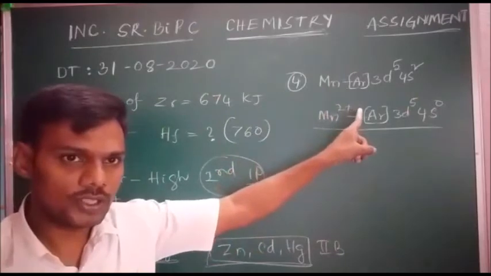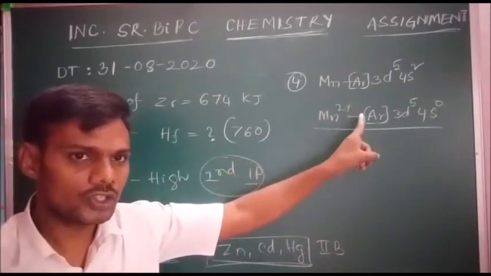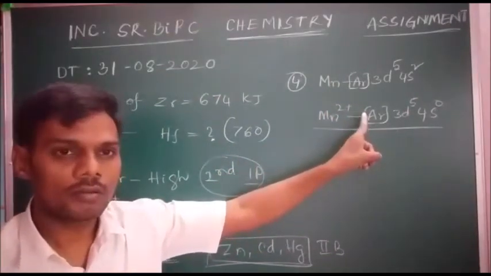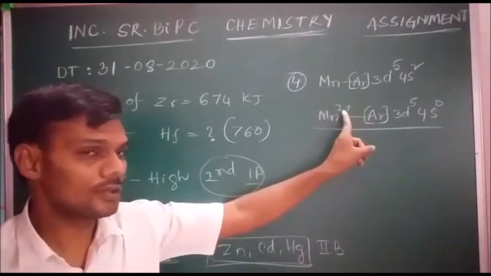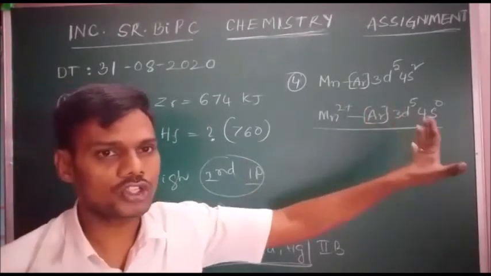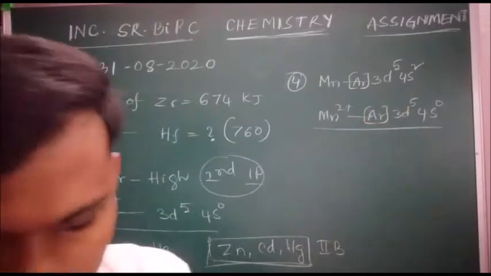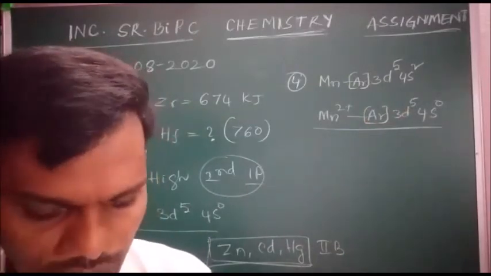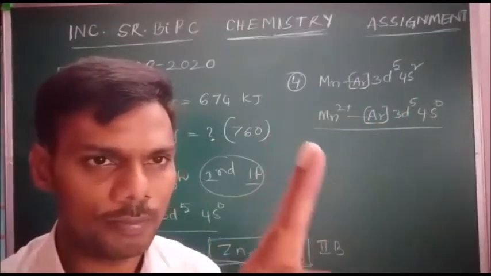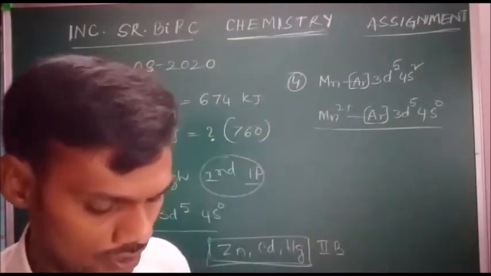Among the given species, manganese in +2 state is more stable. That's why in the stability order, in the second option, preference was given to manganese.